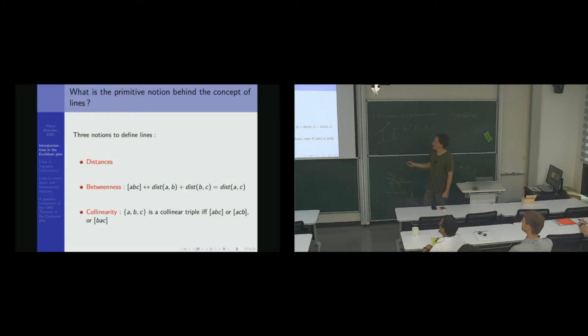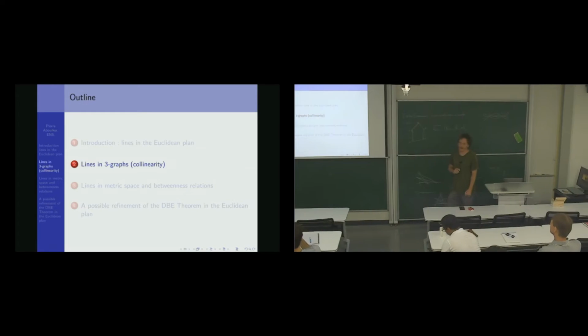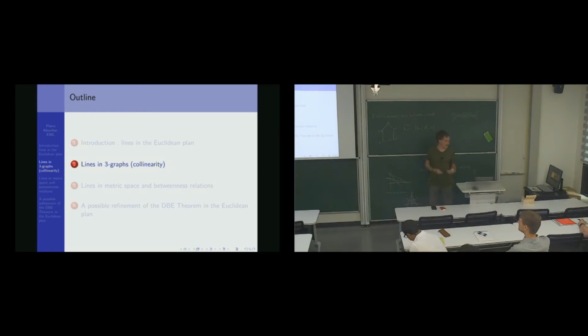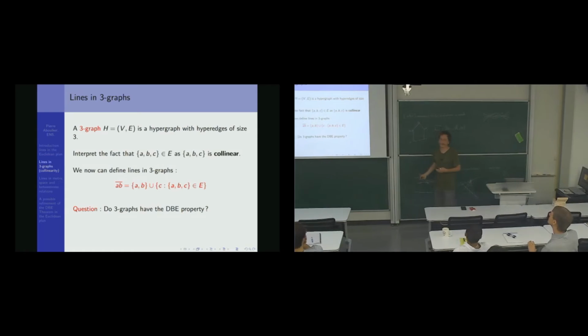I will speak about the three notions, starting with collinearity, the most general one. We will have to count lines in what we call a triple graph, a 3-uniform hypergraph, with hyperedges of size 3. We interpret the fact that ABC is a hyperedge as ABC being collinear.